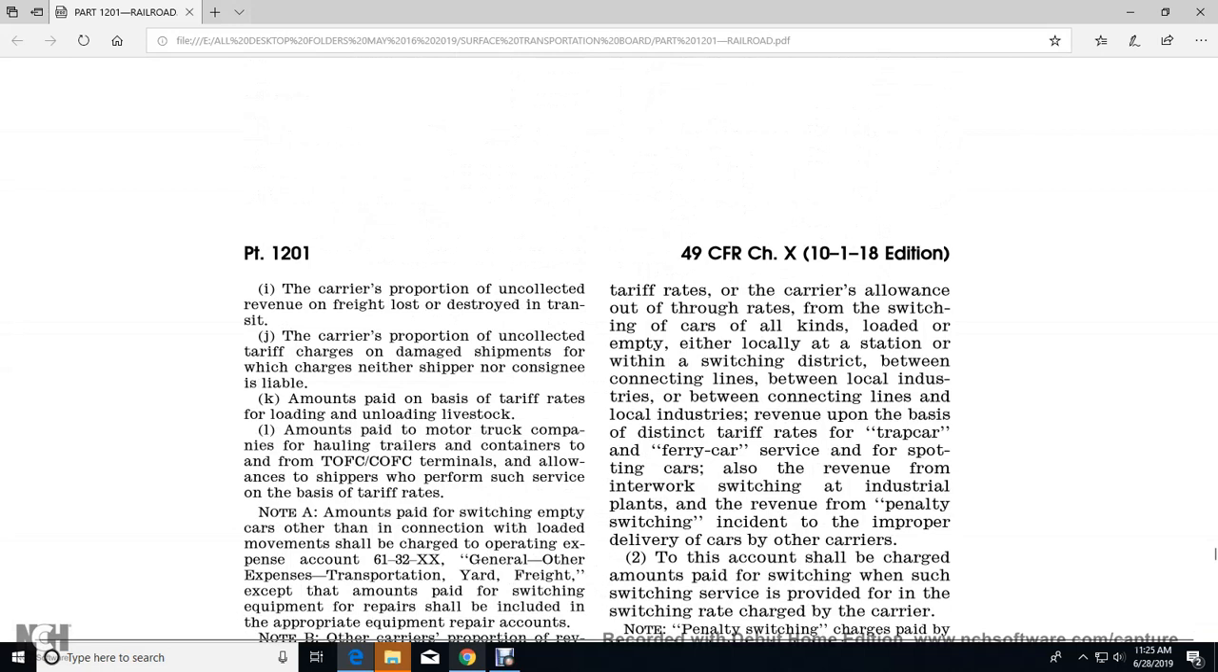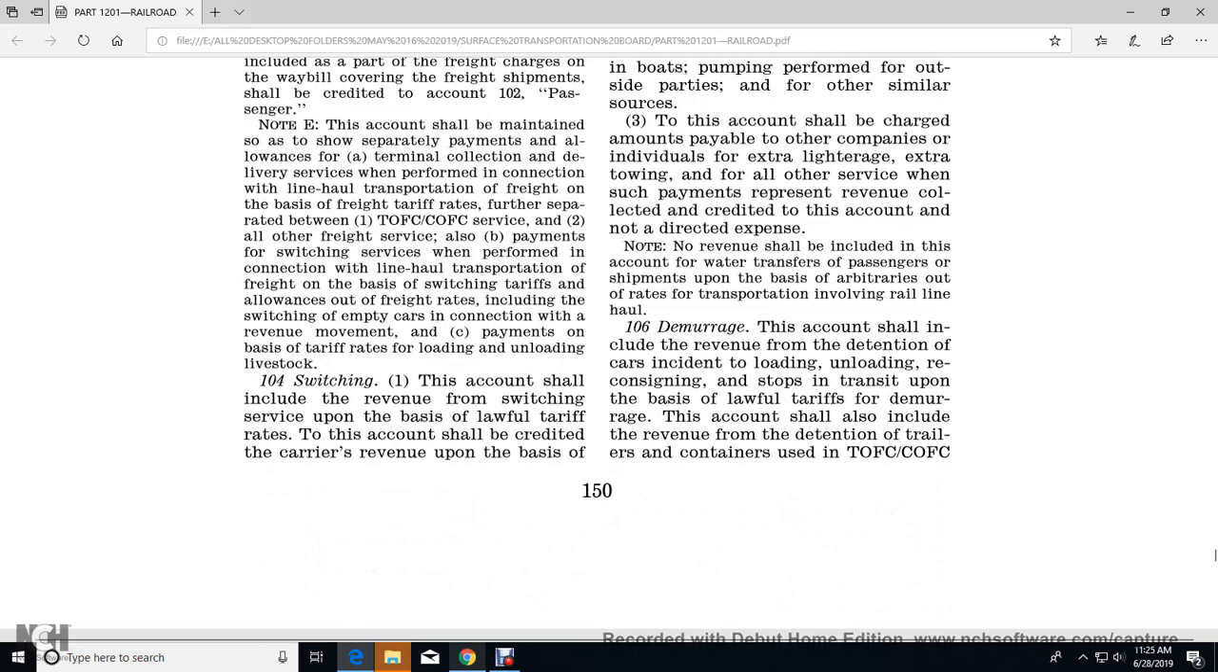All right, the carrier's proportion of collective revenue of freight lost or destroyed in transit, and the carrier's proportion of collective tariff charges of the demand shipment, with charge of either shipment or consignor liability, amounts paid on the base of the tariff rates for loading and unloading livestock, and all amounts paid to the motor truck company for hauling trailer containers, with the trailer on flat car and container on flat car terminals, allowing for the shipment of the uniform service on the basis of the tariff rates. Notes A, B, C and D.